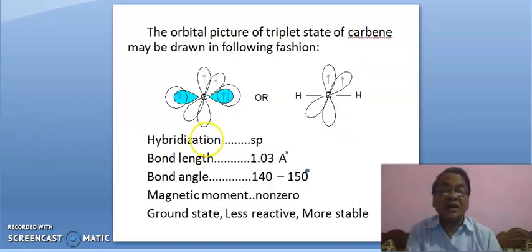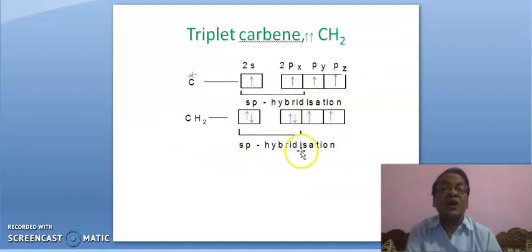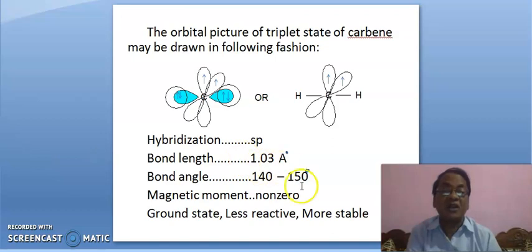For triplet carbene, roughly you should know the bond angle is 180 degrees because the hybridization is sp, so we say the bond angle is roughly 180 degrees. But actually the bond angle is 140 to 150 degrees due to repulsion of these two electrons.